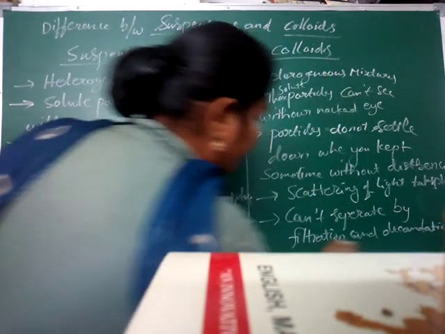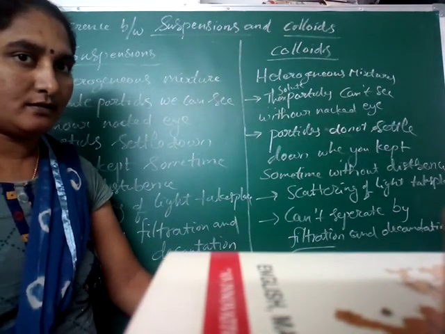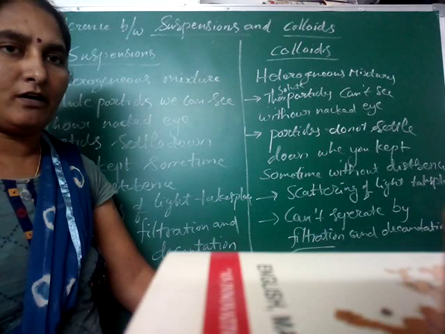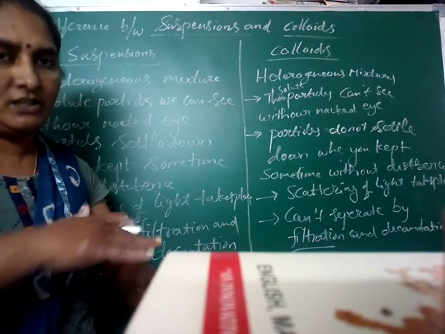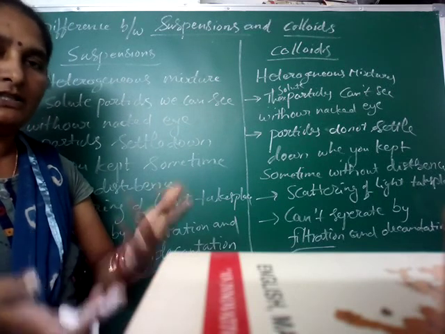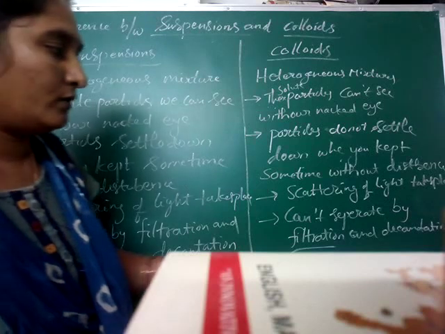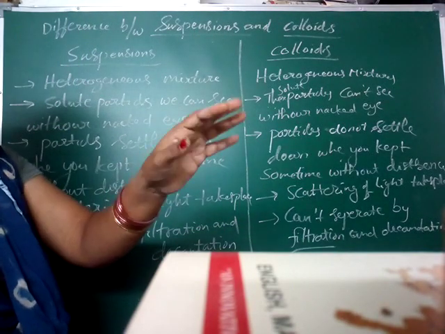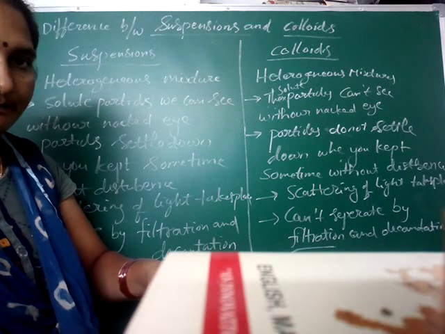Already you know what filtration is and what decantation is. These are separating methods. Filtration means, you are drinking coffee every day, no? By filtering, we can separate the constituents which are present in the mixtures. That is the filter. By using filter paper or some apparatus in our home, we know that. Decantation means, as I told you, keep it for some time without disturbance, then it will settle down.